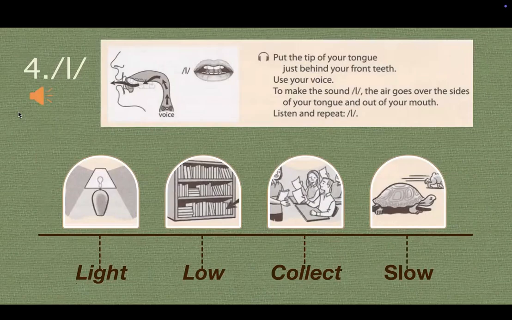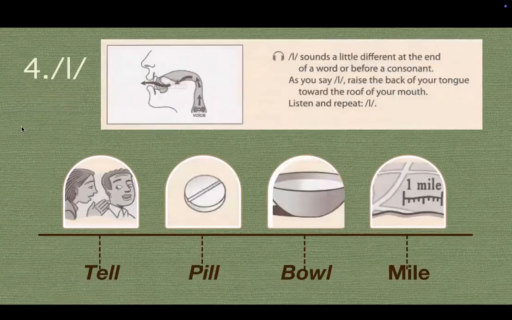Now listen to this voiced consonant sound in the words below. Light, low, collect, slow. Again. Light, low, collect, slow. Okay, so we have the voiced consonant sound in light, low, collect, slow. Again, light, low, collect, slow.